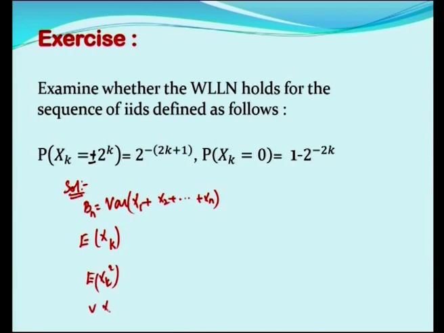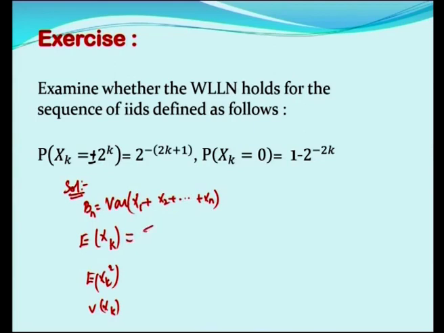Then only we can find the variance of xk. All being identically distributed, we will take all xi's as xk, and then we will find the variance of x1 plus x2 etc. xn, that is Bn.